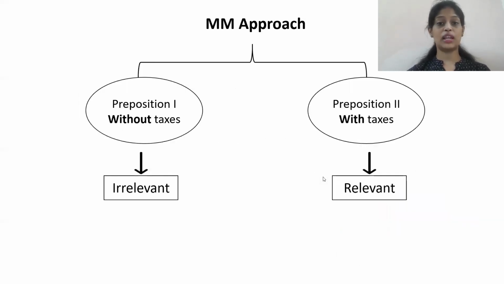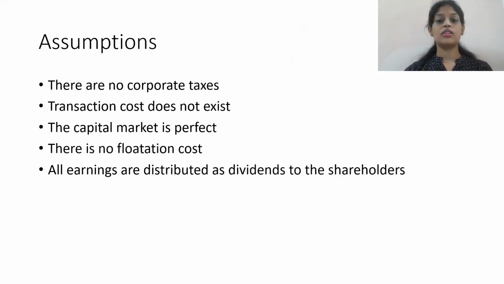So this approach can be explained using two propositions. The first one is without taxes and the second one is with taxes, when taxes are included and when taxes are not included. As with any other theory, this theory also came up with certain assumptions. So the first assumption is there are no corporate taxes. As I said, in the first proposition there were no taxes included. So there are no corporate taxes.